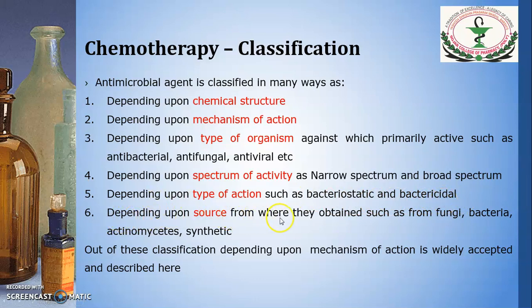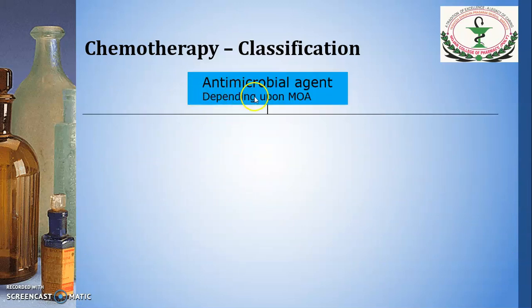Also depending upon the source from which they are obtained, that is whether they are obtained from fungi, from bacteria or actinomycetes, or whether they are synthesized in the laboratory. So these many types of classifications of antimicrobial agents are there. But out of that, the classification depending upon the mechanism of action is widely accepted, and this will be described further in this video. So these antimicrobial agents are classified depending upon the mechanism of action. We will see one by one.